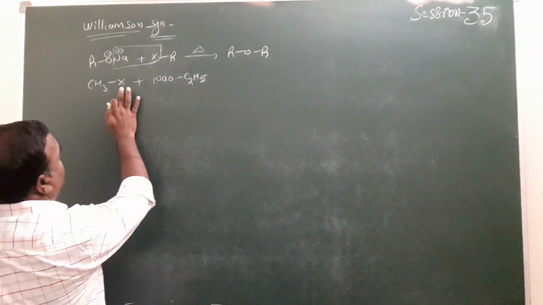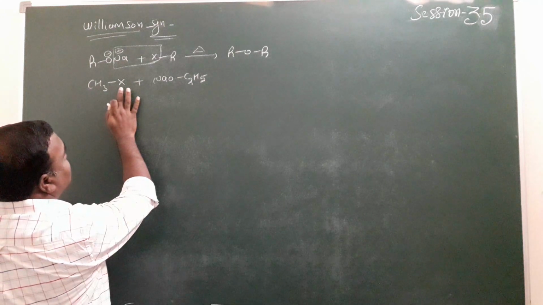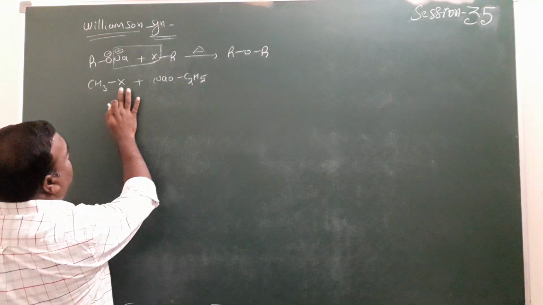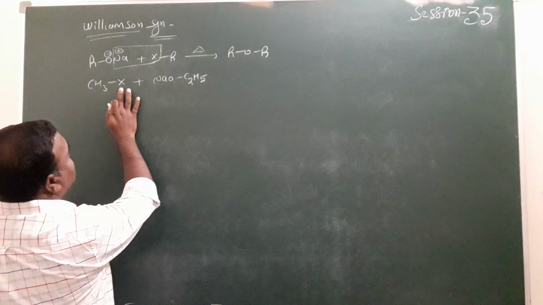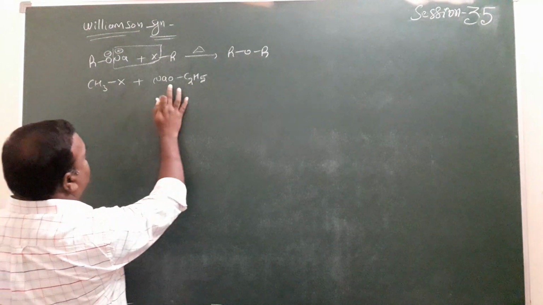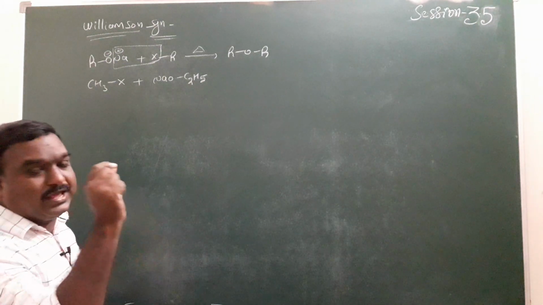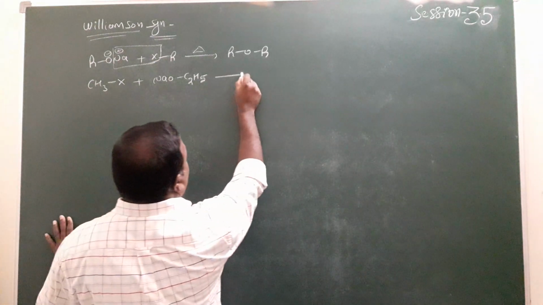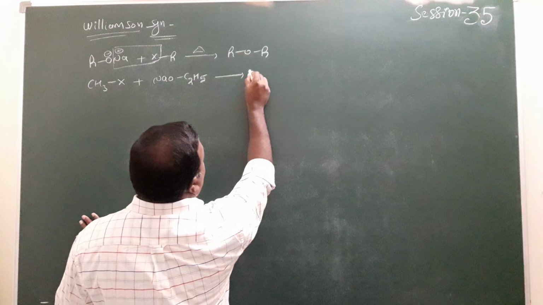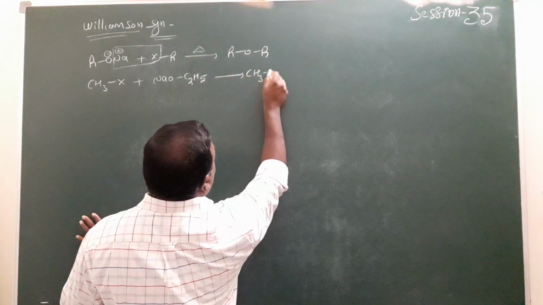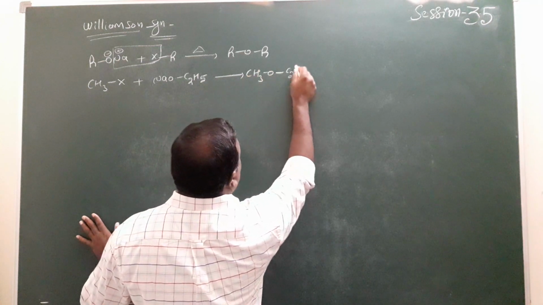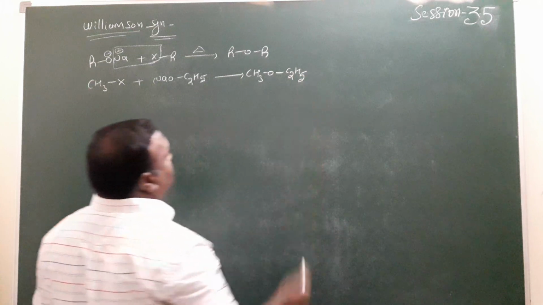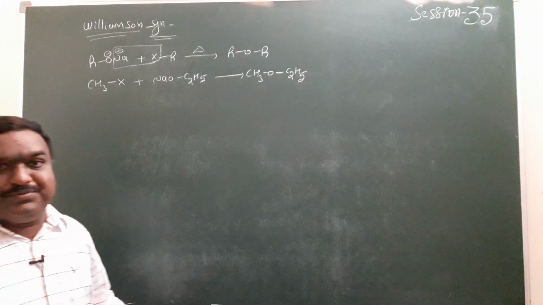Whether X is bromine, chlorine or iodine doesn't matter. The X minus is substituted by the ethoxide anion. So one nucleophile is substituted by another nucleophile here. Now CH3OC2H5, methyl ethyl ether, is formed here.